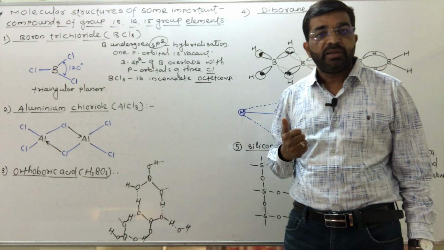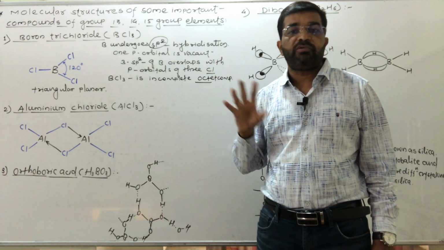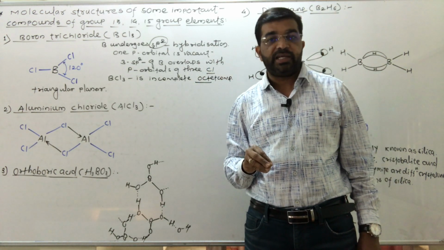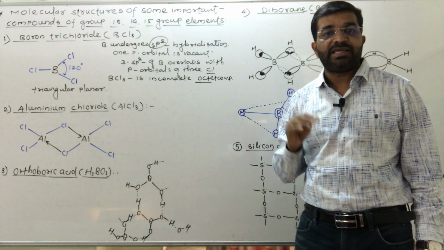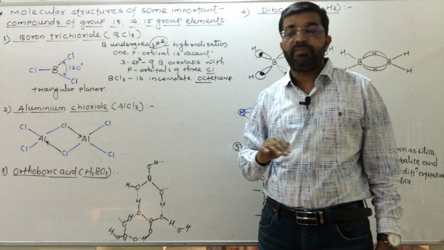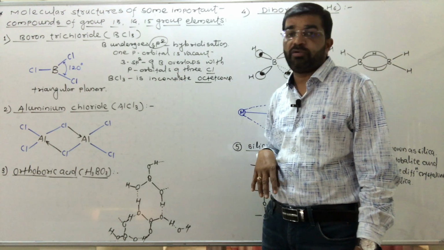The angle between chlorine, boron, chlorine is 120 degrees, and BCl3 is an incomplete octet compound because there are 6 electrons in the last shell of boron. Its octet is not completed. That is the molecular structure of boron trichloride.